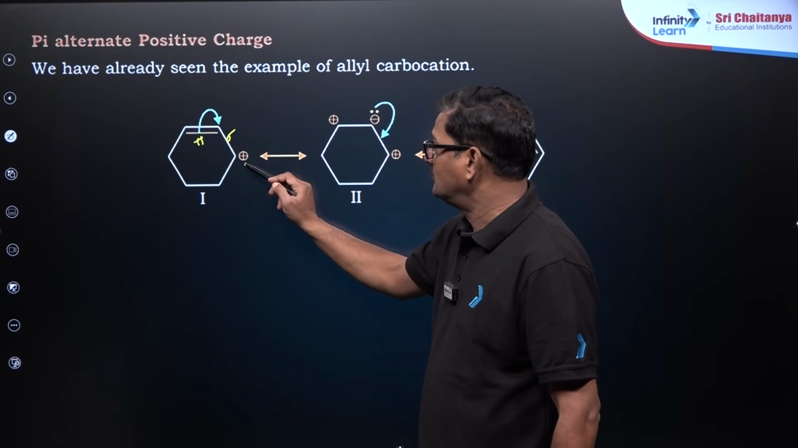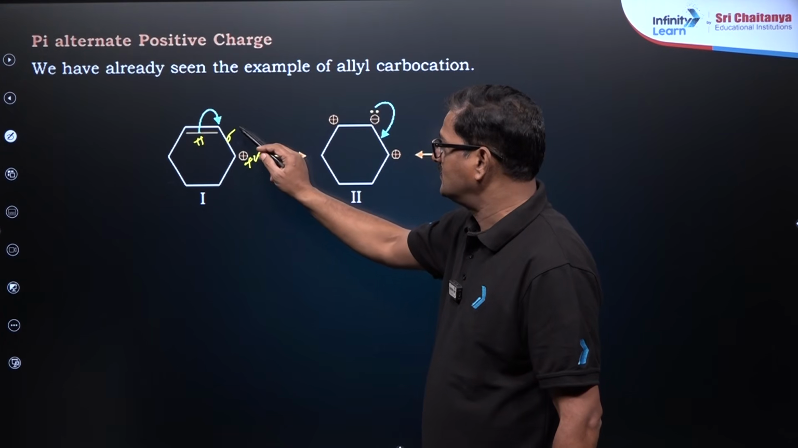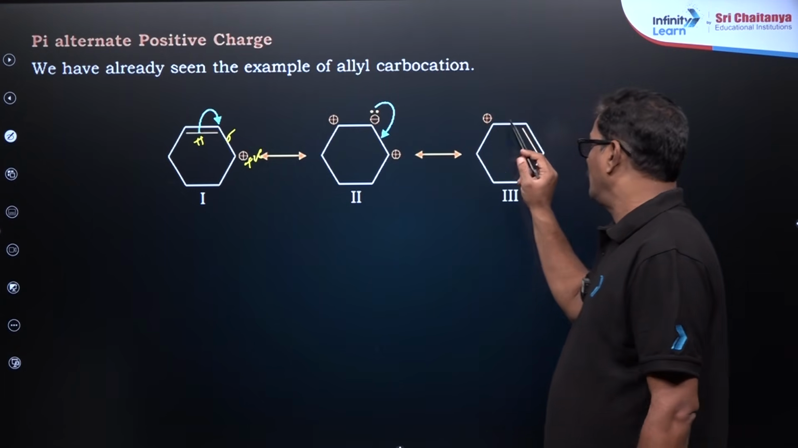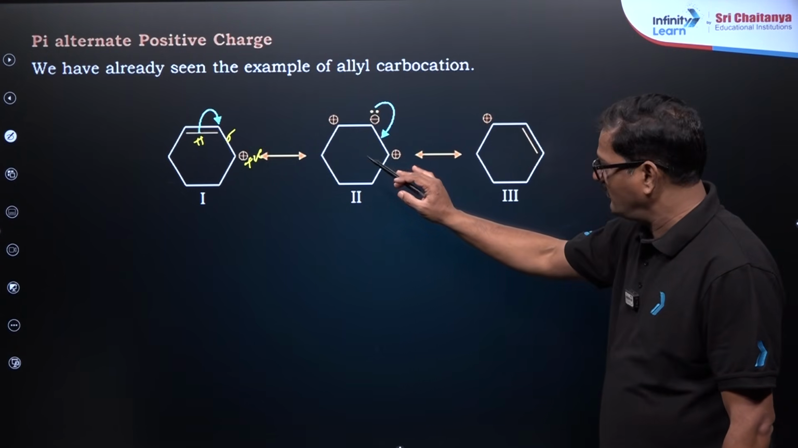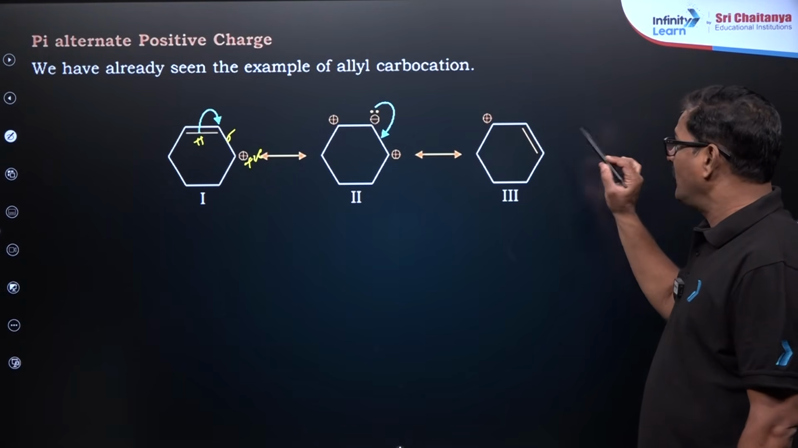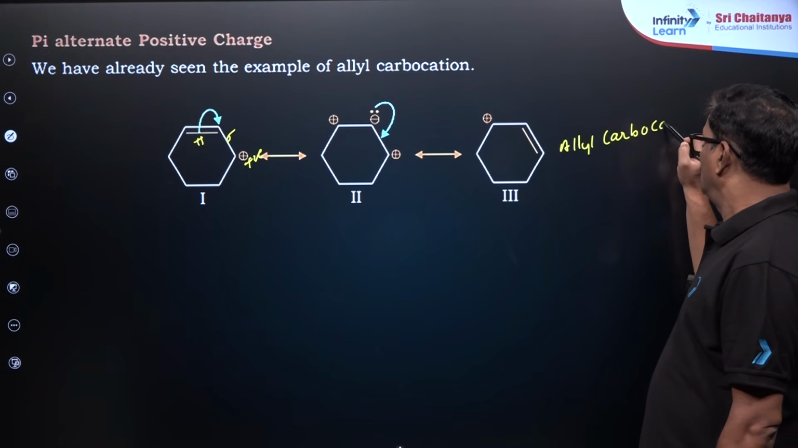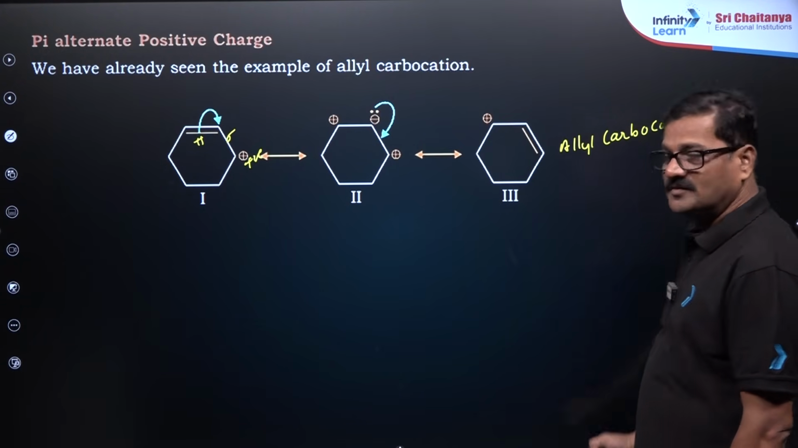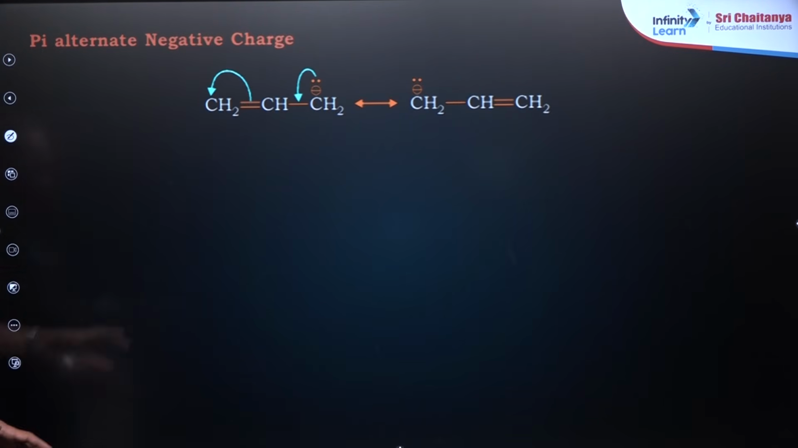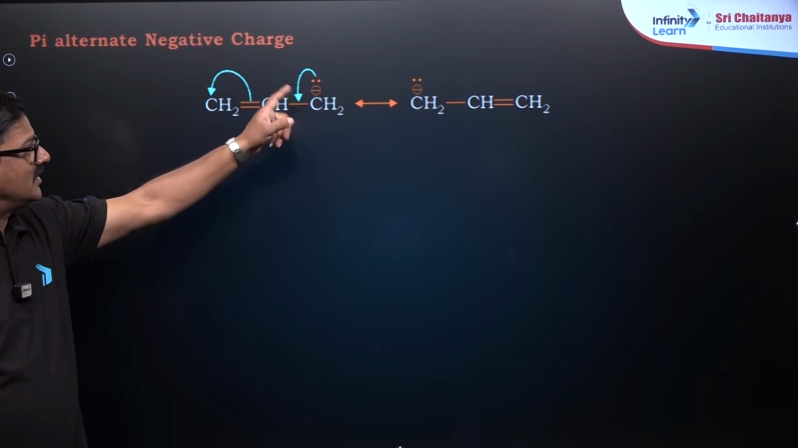sigma bond, alternate positive. So always electrons move from the high electron density to low electron density, so that you are going to get this polarized and you are going to get this structure. So this structure is an imaginary structure transformed from 1 to 3. 2 actually doesn't exist. You know, allyl carbocation. So this allyl carbocation can give you a lot of impact on these resonating structures.